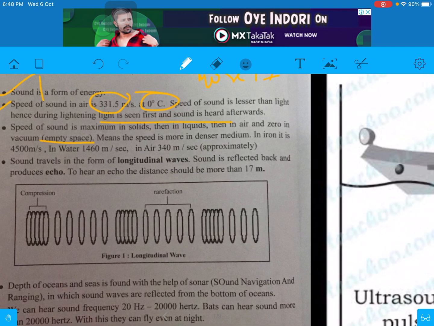Because in the universe there is vacuum. So when we talk with each other, like on the moon, there is no atmosphere, no air, there is vacuum, so we can't hear each other's voice, because sound cannot travel in vacuum. It needs a material medium. Next, speed is more in denser medium.